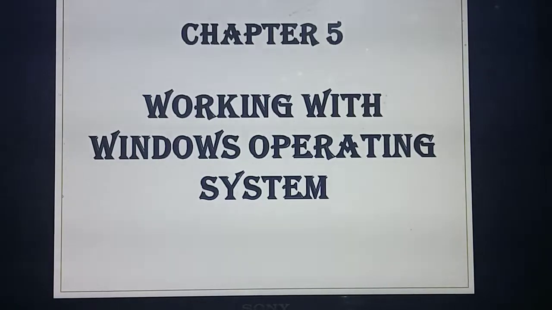Today you are going to start a fresh chapter 5. What's the title of the new chapter? Working with Windows operating system. This chapter is interrelated with the fourth chapter. In the fourth chapter you have studied a lot of things regarding operating system. What's the use of operating system? What do you mean by operating system? What are the features of operating system? From this chapter onwards you are going to work with this operating system, and you will study in detail what things you can do in it.